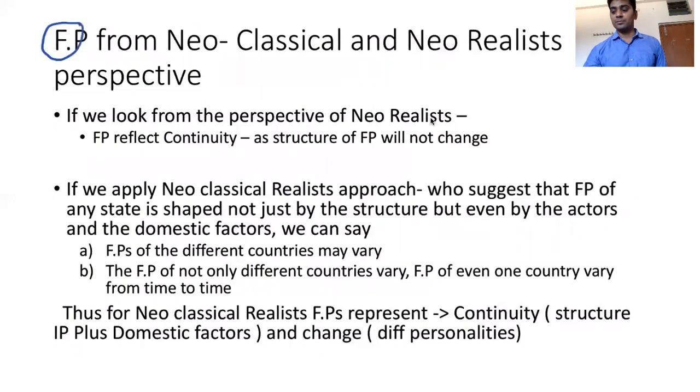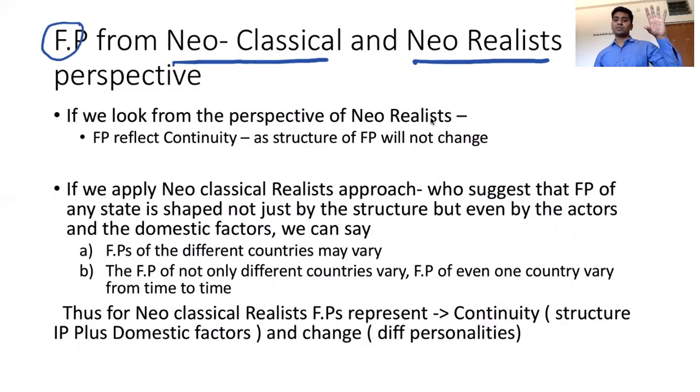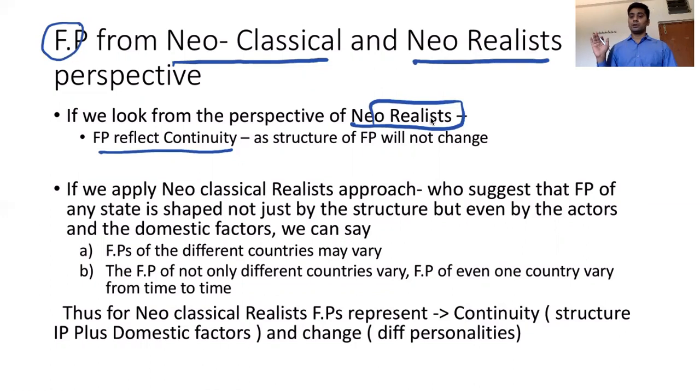How does foreign policy differ from neoclassical realism to neo-realism? As we have just seen, from the perspective of neo-realists, there is no difference between countries because every country has the same foreign policy. And there is no difference in who is at the helm of affairs making this foreign policy, whether it is Modi or Nehru, both will have the same foreign policy. So from the perspective of neo-realists, foreign policy reflects continuity. It is continual, which means it is not changing with time. Whether in 1950 during the time of Nehru or in 2020 during the time of Modi, they will have the same foreign policy.